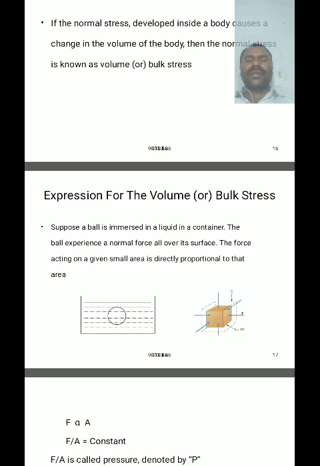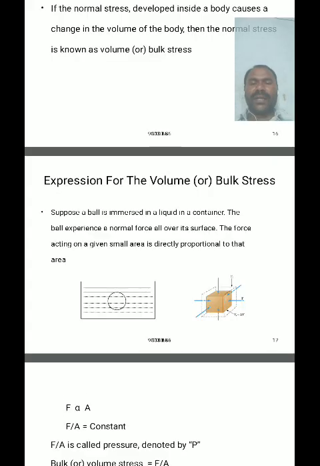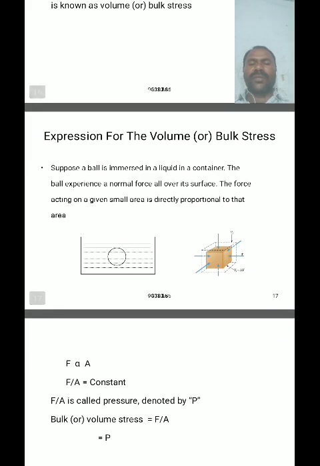So just consider, suppose a ball is immersed in a liquid in a container, then the ball experiences normal forces all over its surface. The force acting on the given small unit cross-sectional area is directly proportional to the area.